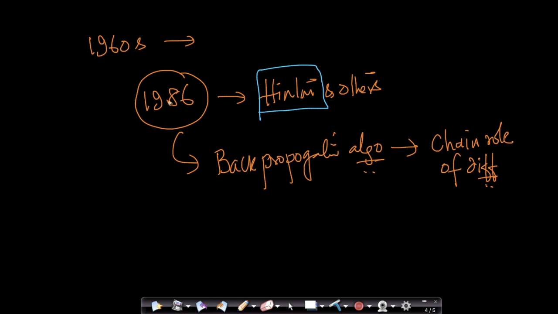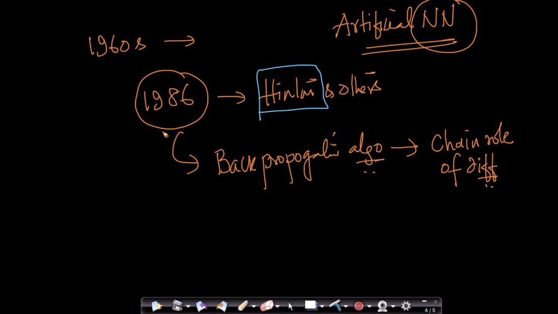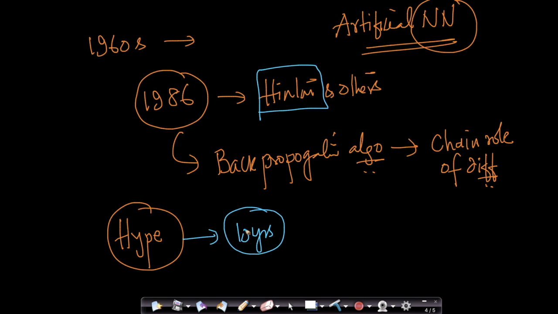So around the 1980s, this whole area of artificial neural networks literally emerged, because now we had a network of neurons that we could train. Around 1986, with the advent of artificial neural networks, there was a ton of hype around machine learning and AI. There was so much hype that you can't even imagine. People said things like, in 10 years, we'll have systems which can think like humans.